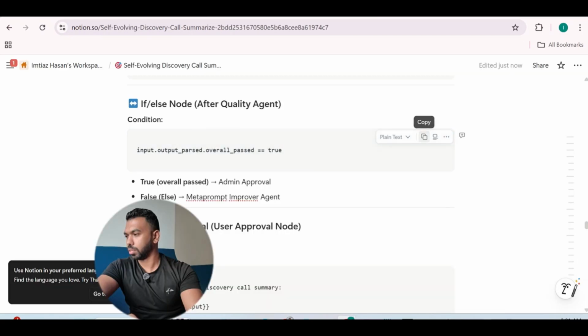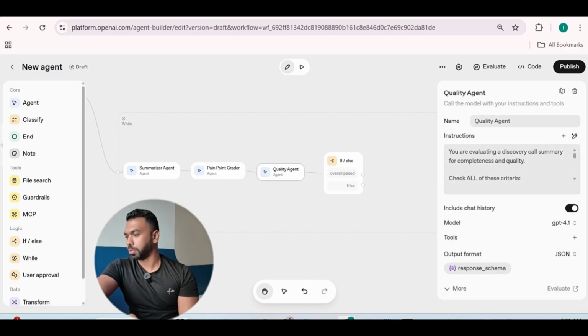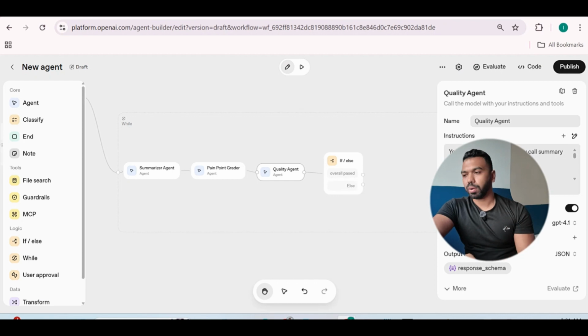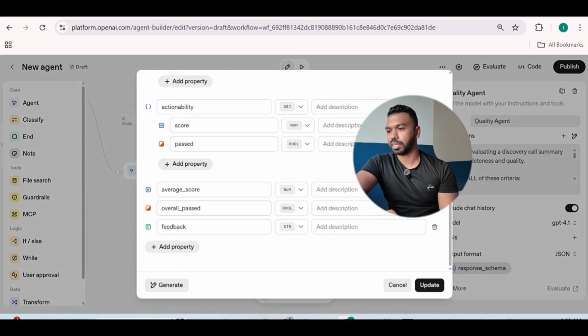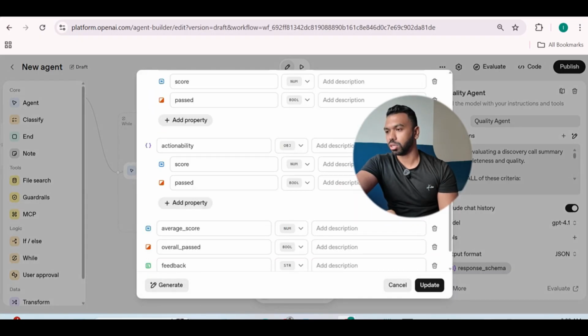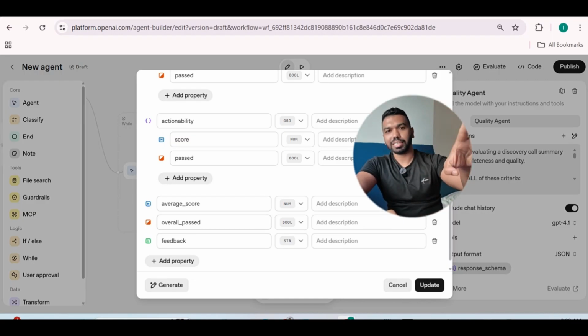We're going to copy this condition. We're going to go ahead and paste it here. This is going to come from the quality agent. So quality agent has the output here. When the quality agent does the quality check, it's going to give scores, and then it's going to evaluate with the final score. So if you look at the response schema, you'll notice that they have an average score and then overall pass. So overall passed is going to look at the average scores. I believe 0.7 is a passing score. So when it sees the 0.7 score, it's going to mark this true. Okay, so overall pass is going to be true.